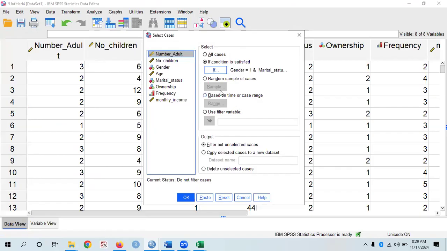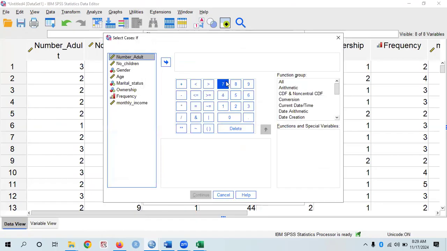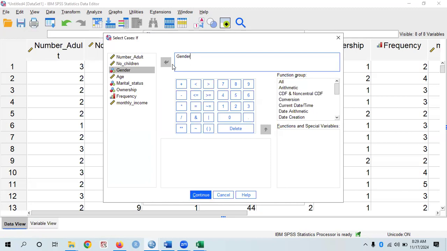On this window, we are going to look for "If condition is satisfied", because in this case it's not just one thing, it's about three conditions. You click on "If condition is satisfied", then click on "If" beneath it. Now it will pop up. The first condition is married male, so let's start with gender. Gender first, then move it forward to this side. In this gender we have male or female. Let's select male. Male is 1, right? So gender equals 1. We are saying that in this gender, we are talking about males alone. Then we click AND.